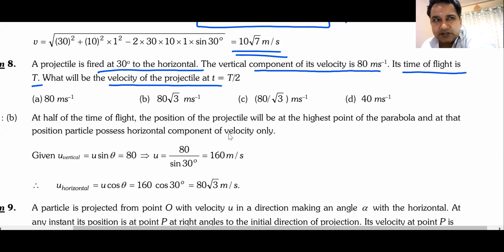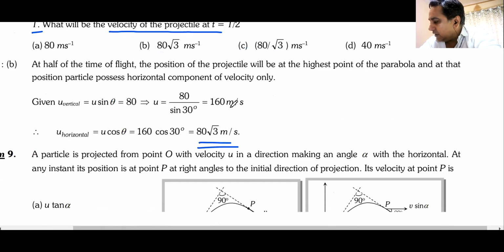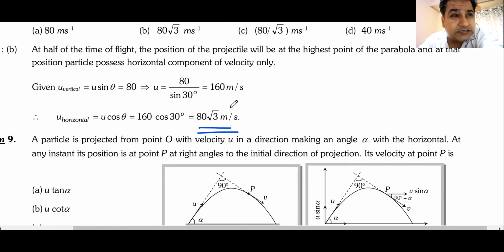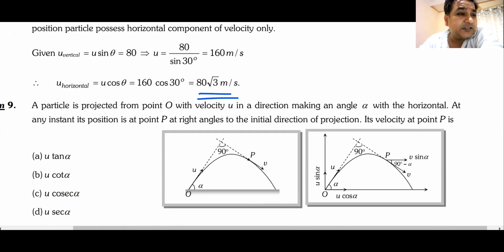So basically they're asking you the horizontal component of velocity. They have given you the vertical component of the velocity. They have given you the angle. They're only asking for the horizontal component of velocity, and the answer is, yes, Lakshmi Prasad, that is B, 80 root 3. Do we understand this? And this is a very popular question that has come many a time.